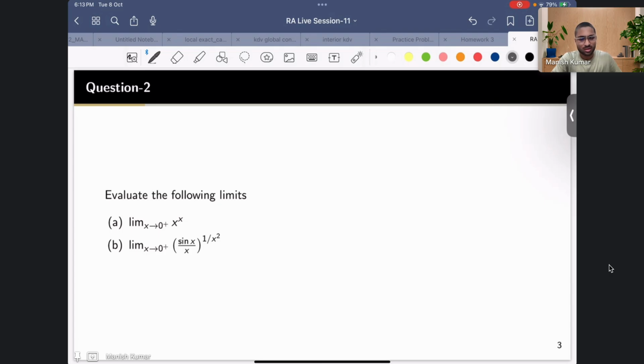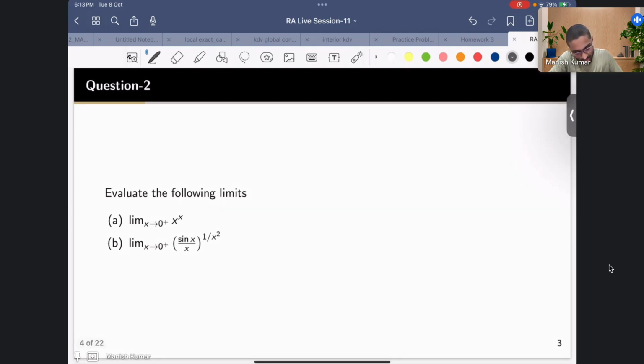Correct. Yeah, very true. The most important property is that log is a continuous function, right? So let me write it. Suppose f(x) is log of x, then you know that f is continuous. So if I take the limit as x goes to x naught of f(x), then this is the same as f of x naught. Here I am dealing with x greater than 0 and x naught is also greater than 0.